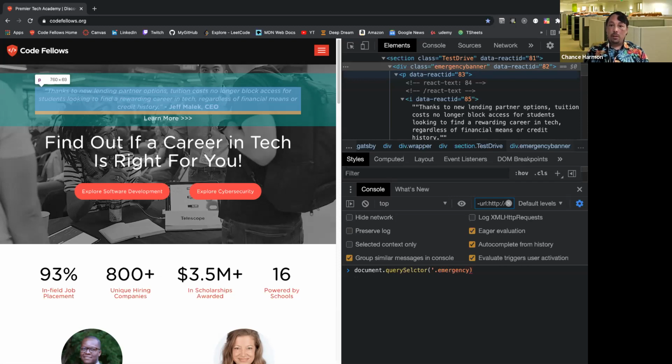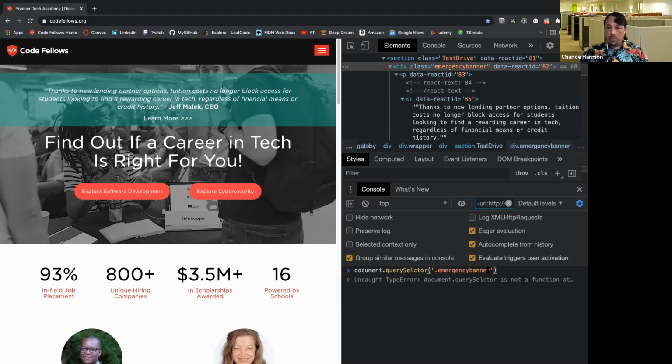Emergency banner. Did I get this right this time? Cool. Query selector is not a function. Yes, it is. I'm not too worried about that. We're going to go further down, into that p tag that's its child. And I think that's all I really want out of here. Oh, there it is. That's why you were telling me it's not a function. Told you I wasn't a good speller. But I'm still excited, so the code will still work, I promise.